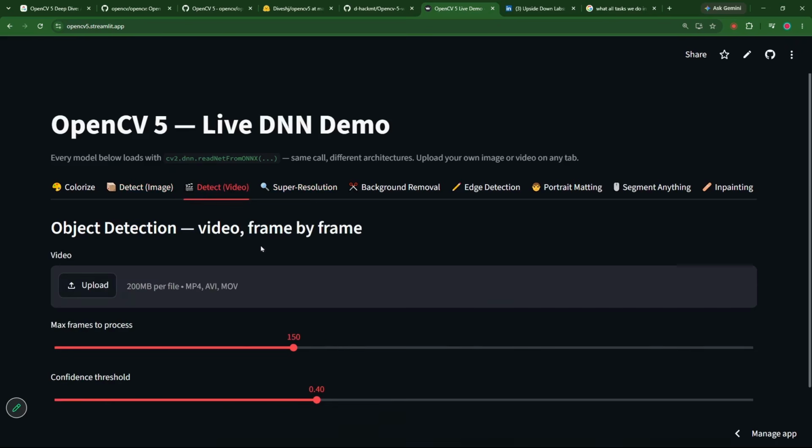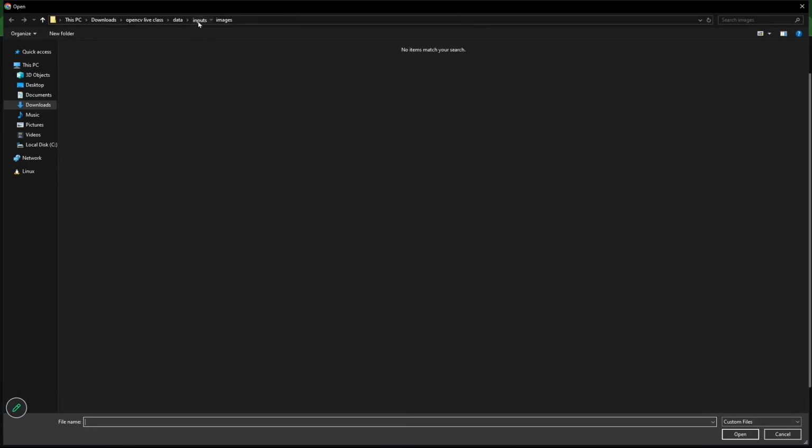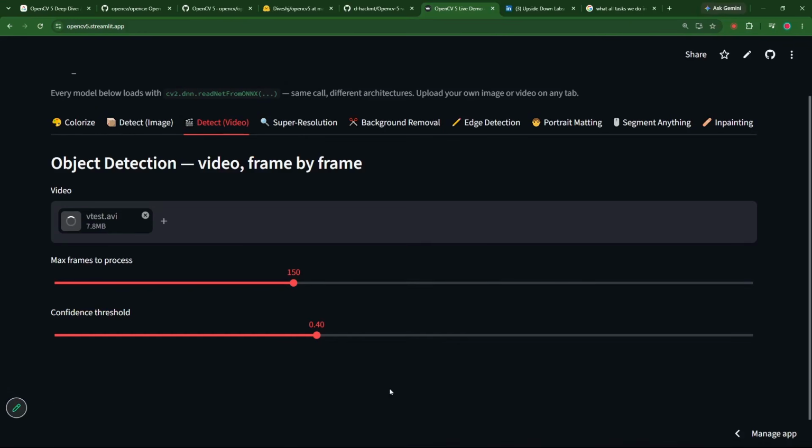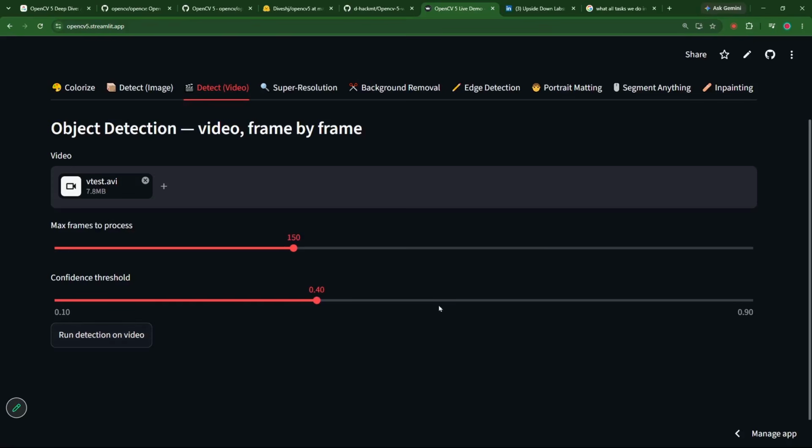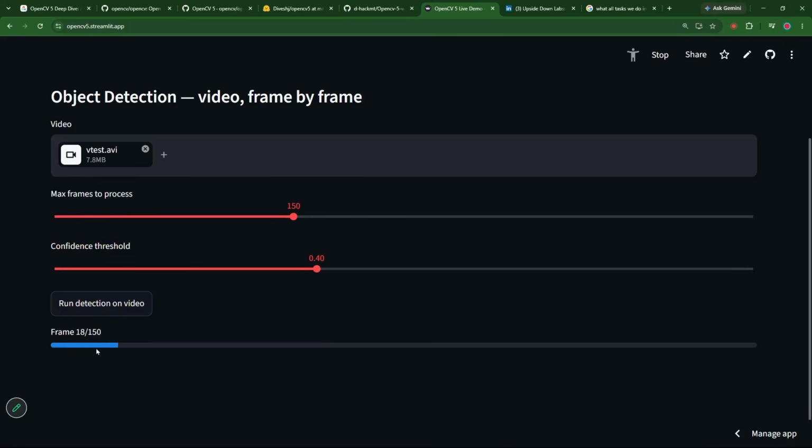This is detection in a video as well. Let us see a video. I will go to videos, and I can just put in a video where there are multiple people walking. Let us see that. Max frame to process. See how fast frames will process. See, this is the kind of speed at which frames are getting processed.